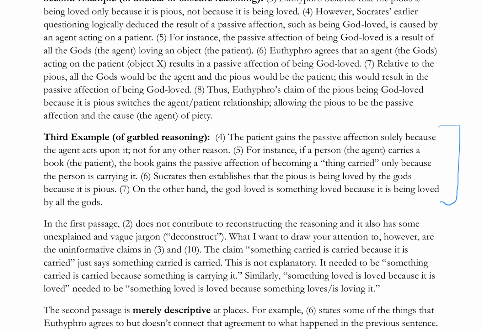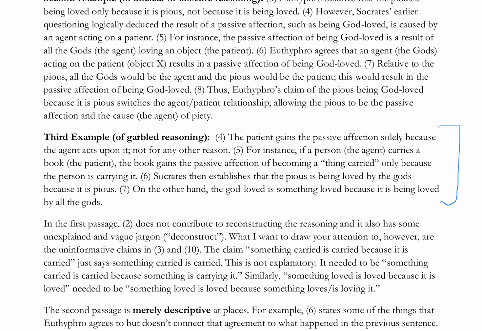So here we have for the patient gains the passive affection solely because the agent acts upon it, not for any other reason. For instance, if a person, the agent, carries a book, the book gains the passive affection of becoming a thing carried only because the person is carrying it. Socrates then establishes that the pious is being loved by the gods because it is pious. On the other hand, the God loved is something God loved because it is being loved by all the gods.